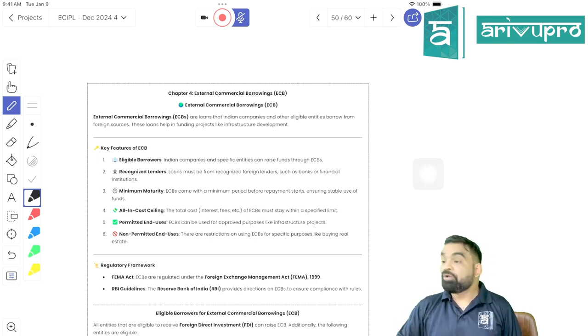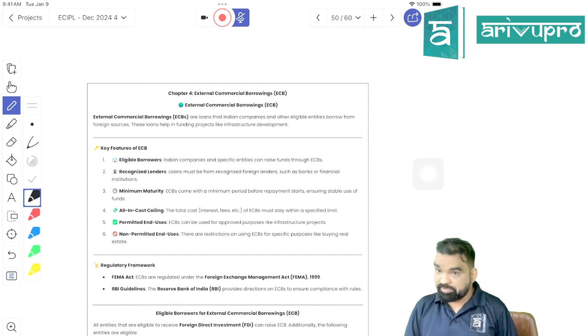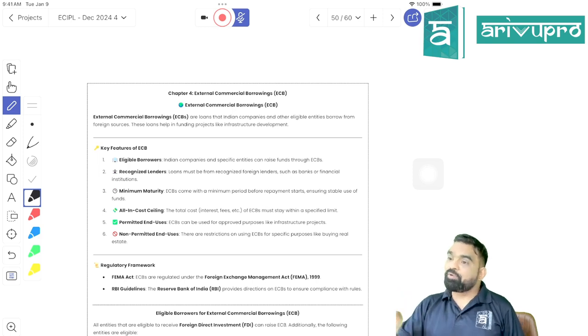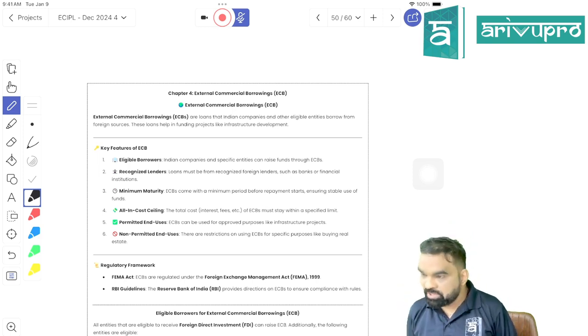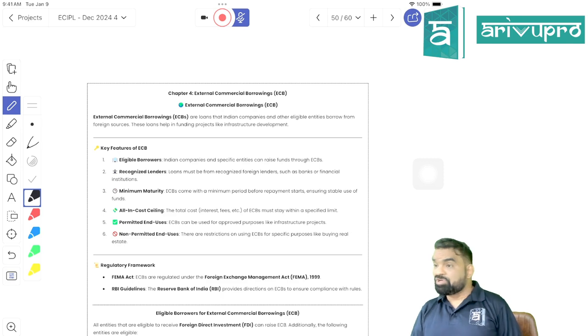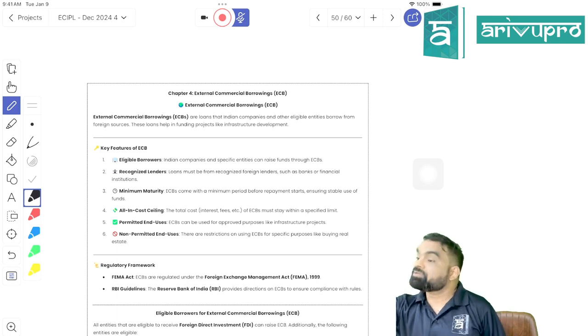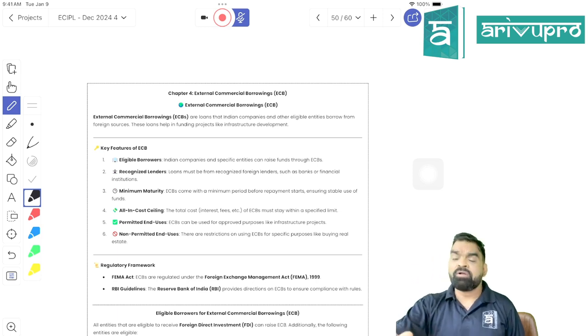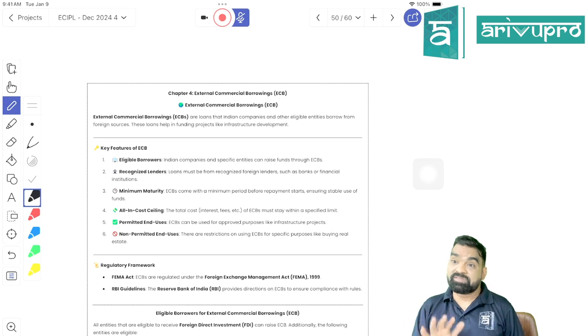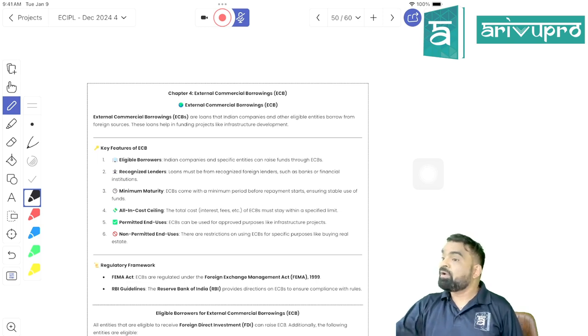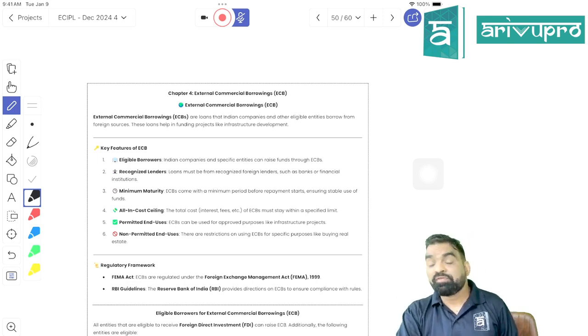Debt, right? Where you are under a financial risk. Whether you have profit or loss, you have to pay interest to them. Or whether you are in a position to repay the loan or not, if the tenure is over, you have to pay the loan, right? Right, students? You will be in a financial risk, but your ownership stays with you. You need not dilute your ownership interest if you are taking what?